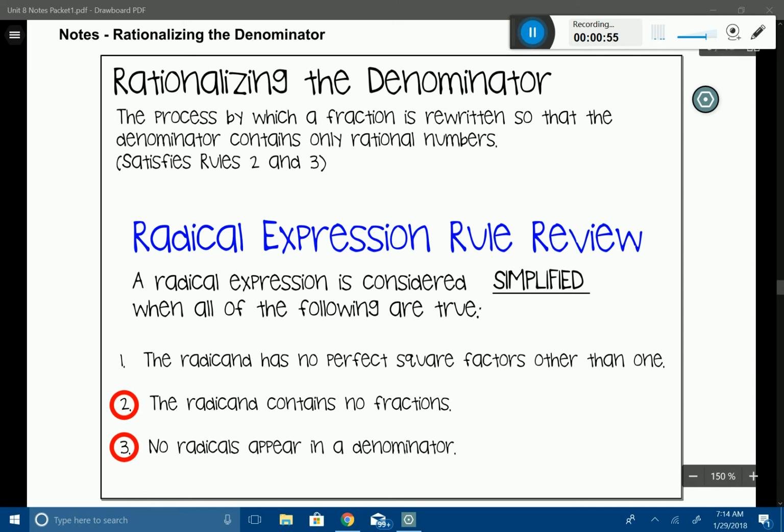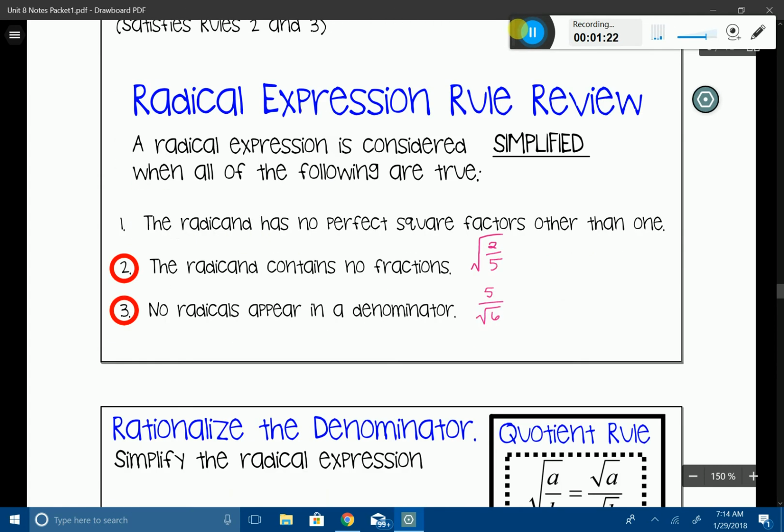Number 2 is the radicand contains no fractions. So, for example, you're not allowed to have anything that looks like this, the square root of 2/5. You're not allowed to have fractions like that underneath a radical. So I'm going to show you how to eliminate that. And then number 3, no radicals appear in the denominator. So you're not allowed to have something like 5√6. And I'm going to show you how to eliminate that as well. So let's go ahead and look at a couple of problems.